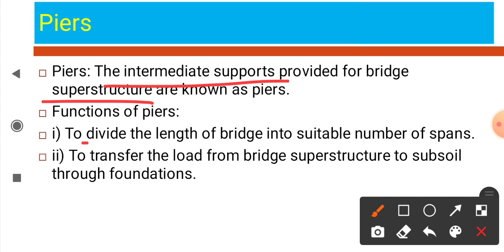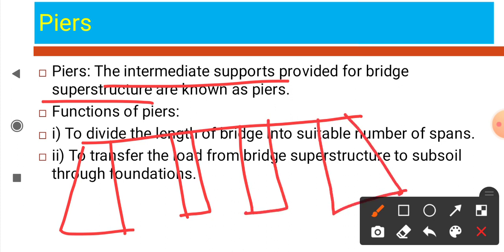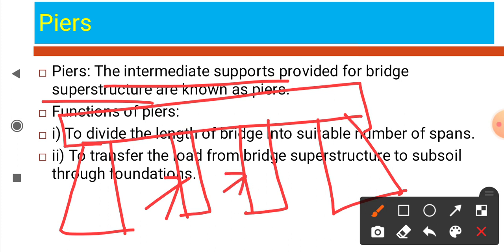Now this is the bridge and this is the abutment. These are the intermediate supports of the bridge. This is the pier, pier 1, pier 2, pier 3. These are the intermediate supports of the bridge.